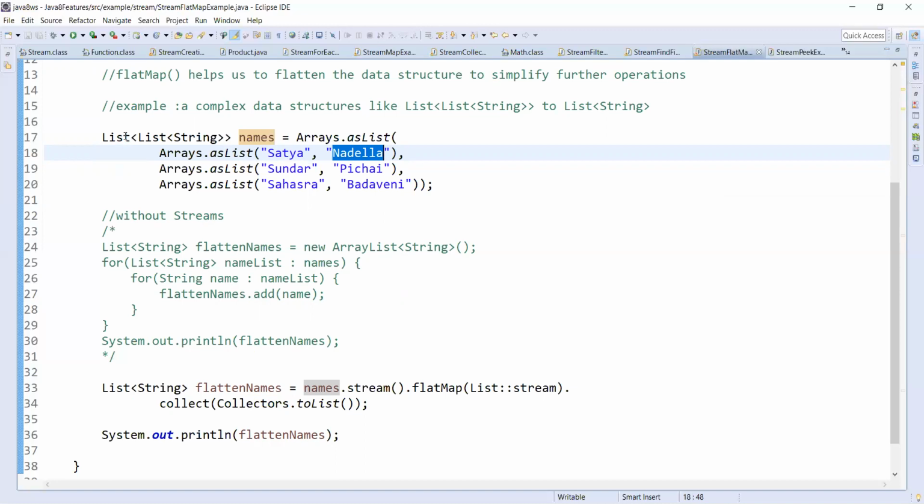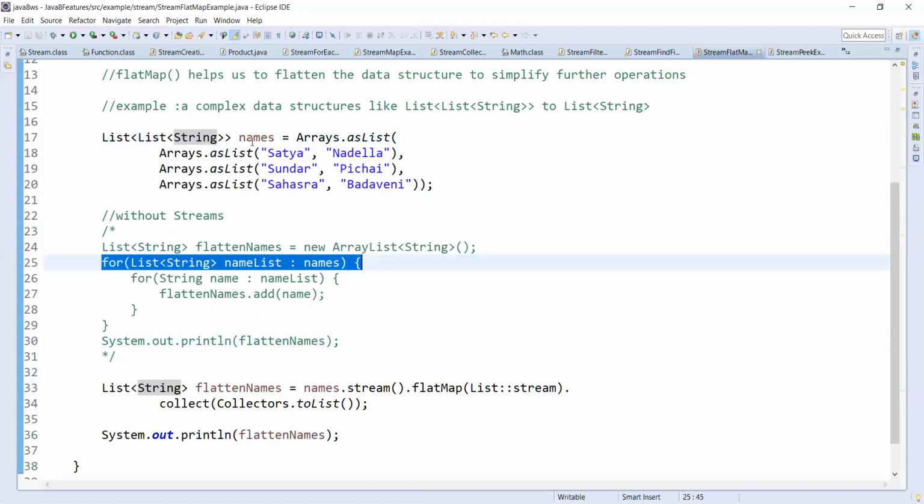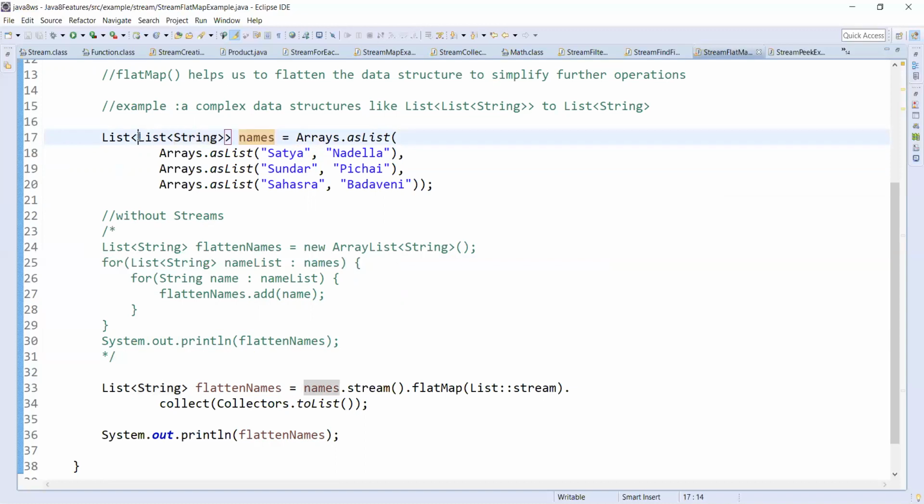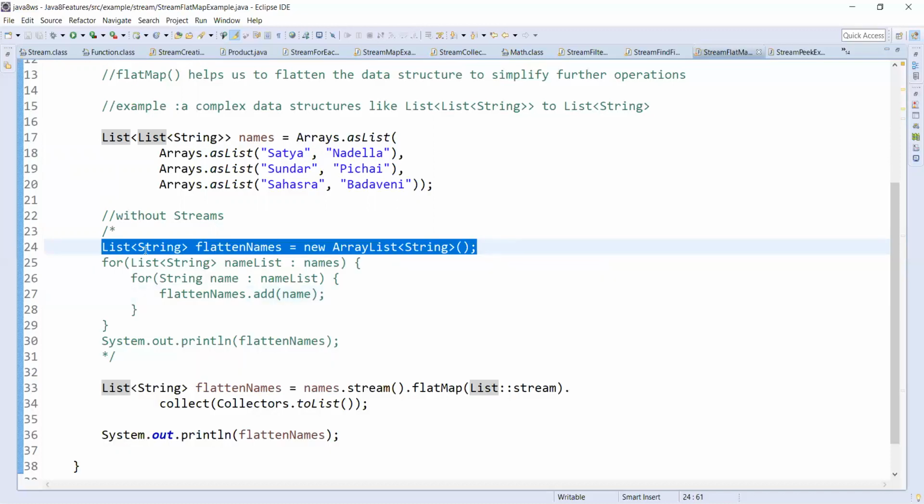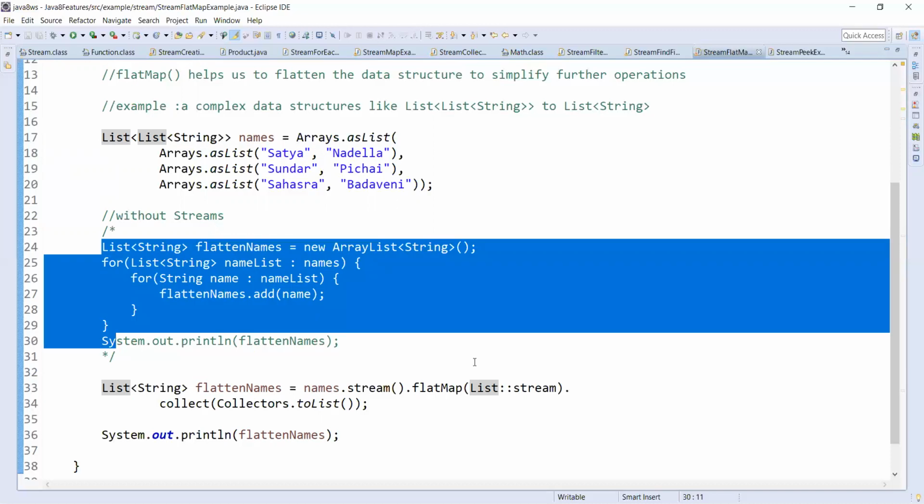So that means we have a list of lists of strings. To flatten this, we should use two for loops. One for loop iterates the main list, and by this we get each list of string as a name list. We iterate the name list again, get the flattened names, and store these flattened names as a list of string. This is how we used to code.